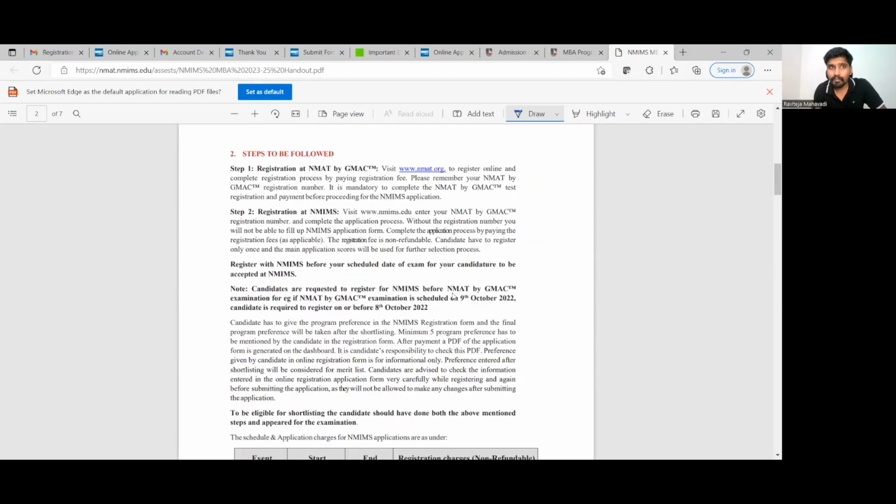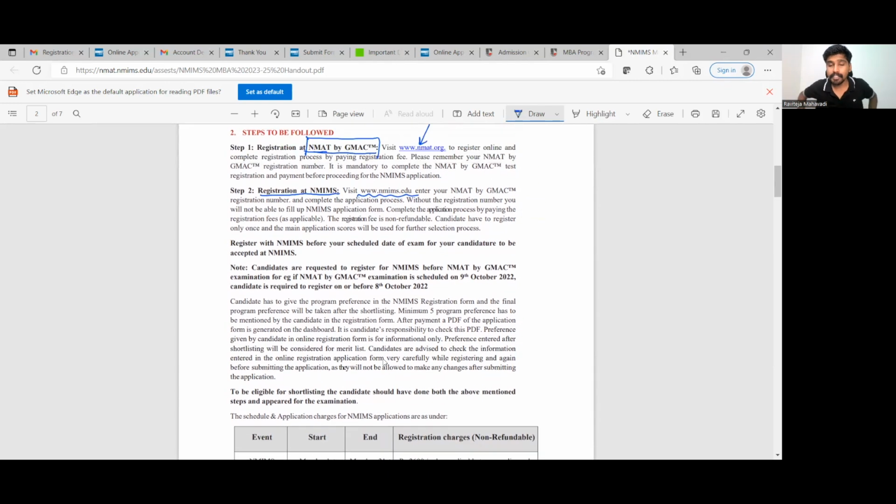What are the 2 steps to be followed? One is registration at NMAT by GMAC. ये NMAT का फॉर्म आप लोग भरते हो visiting nmat.org, the form that I took you through. The second step is registration at NMIMS. You have to visit nmims.edu and you have to register separately for NMIMS. Please mind that your registration on NMIMS ka site has to happen at least one day before you are taking the paper.